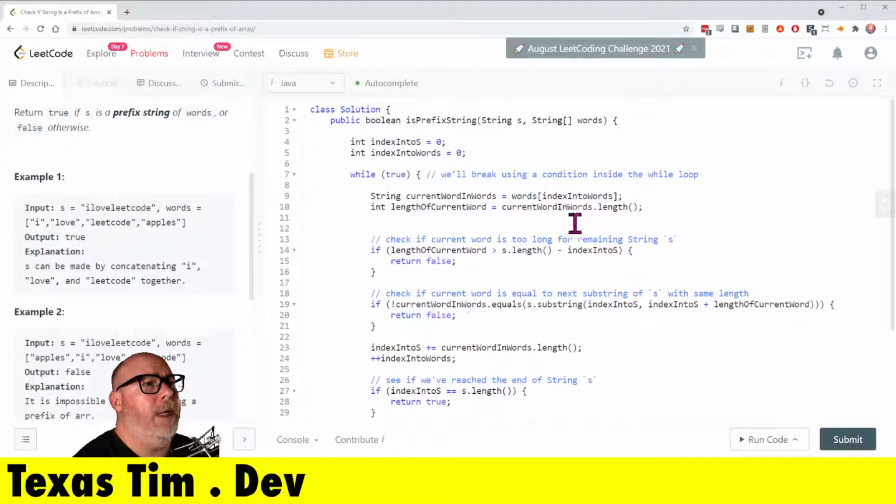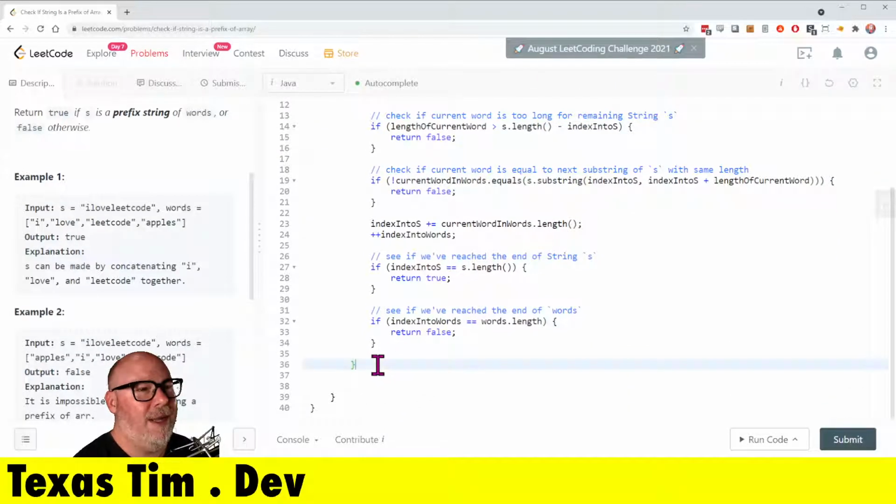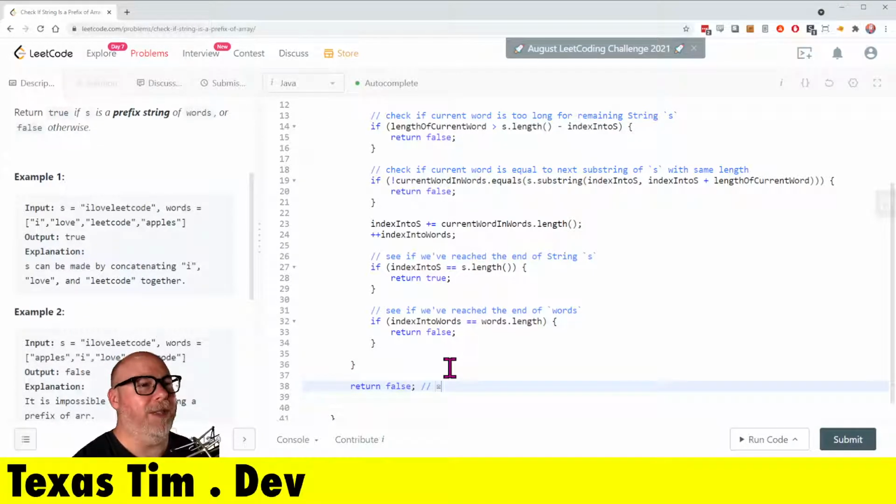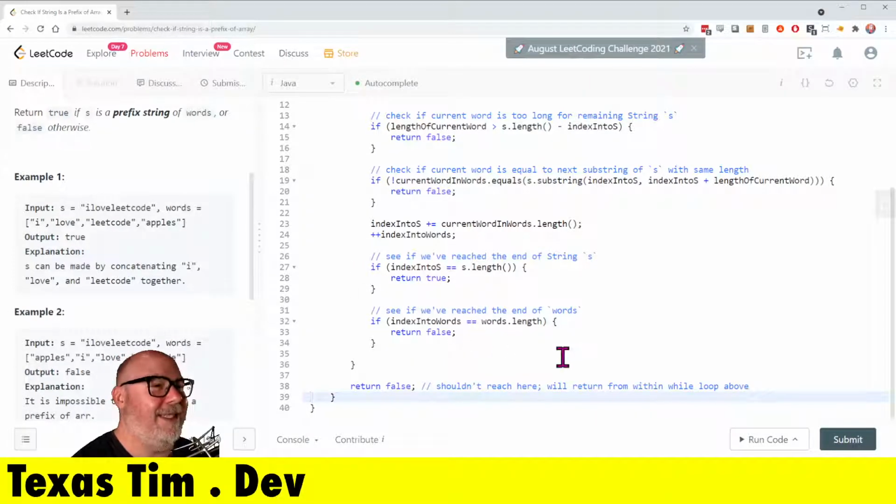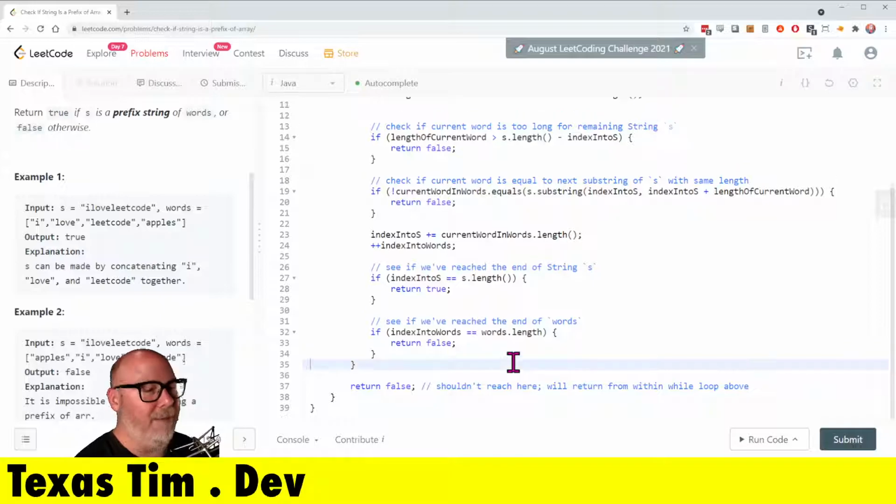So here we're returning, so actually we'll return from within loop. I imagine there are some coders who would balk at returning from inside this while loop, and then me having to put return false, and then shouldn't reach here. Will return from within while loop above. I'm sure there's some coders who are like, that's sloppy stuff there, buddy.